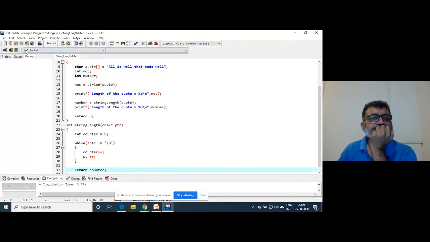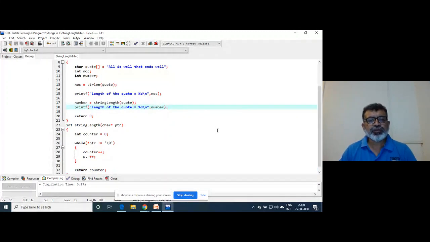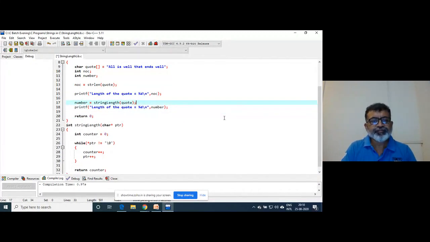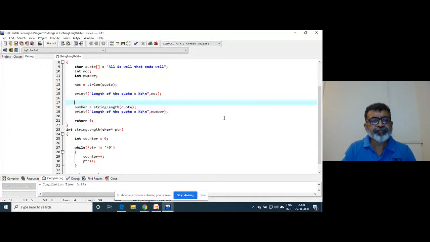So if I compile this code, both outputs should give the same length. Okay, I will give some message here: library function and user defined function, because we are writing our own function.